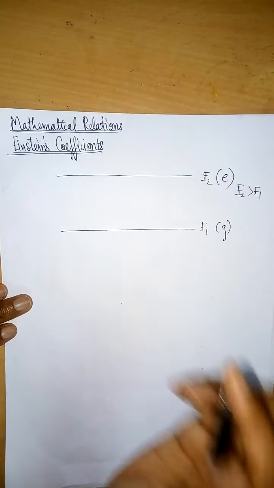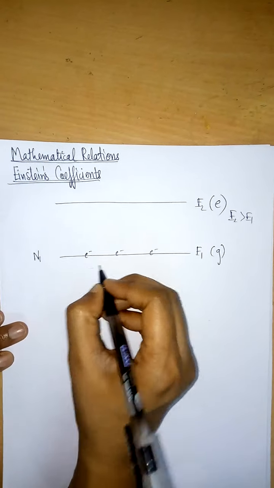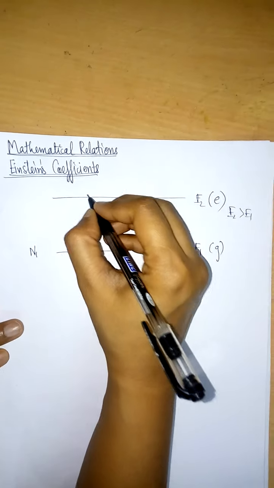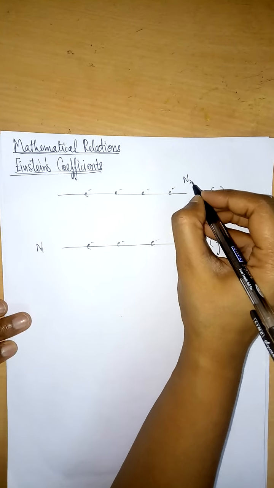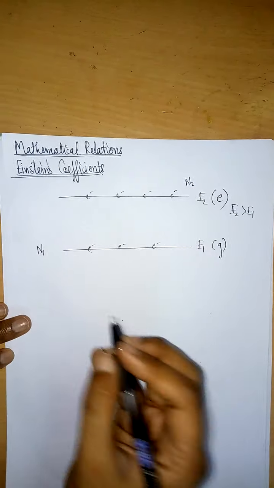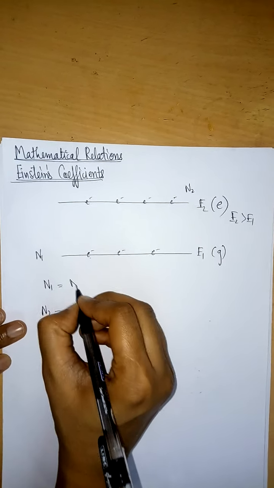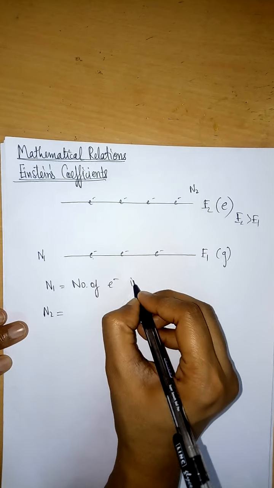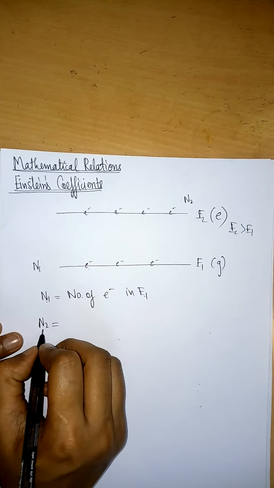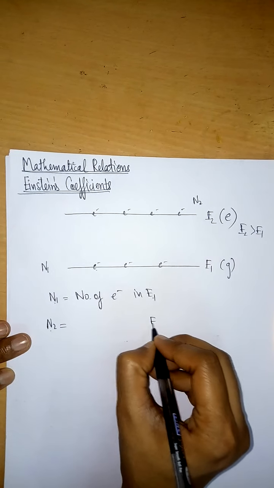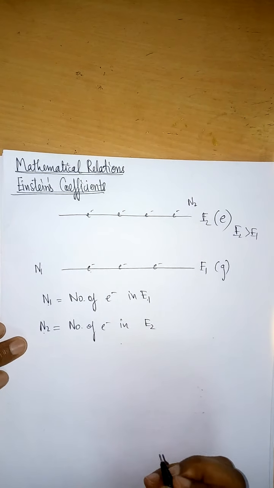Now suppose there are n1 number of electrons in the E1 energy level, and there are n2 number of electrons in the E2 energy level. So n1 and n2 are the number of electrons in the corresponding levels. If it is n1, here it will be E1. If here it is n2, then here it will be E2.